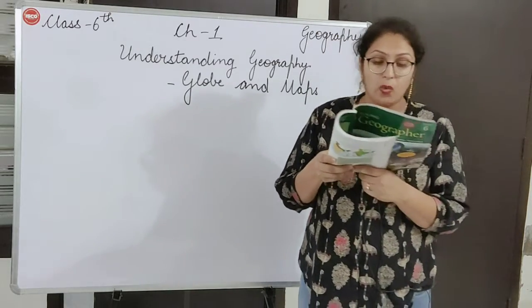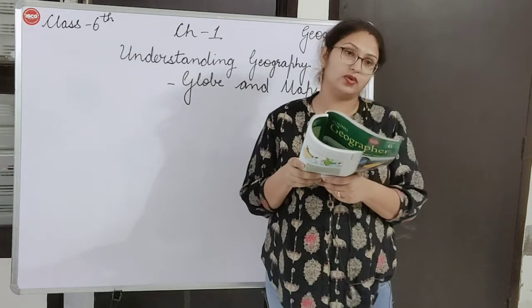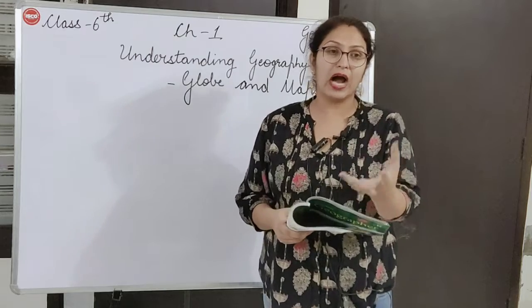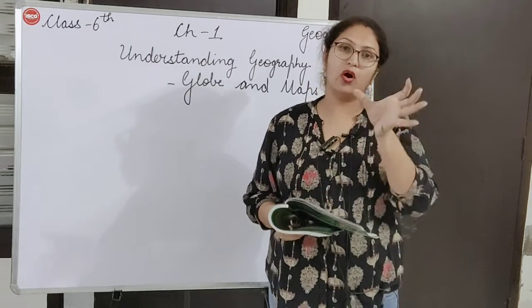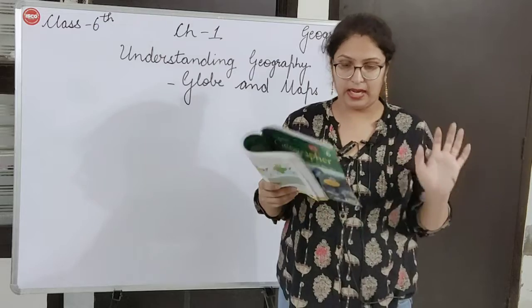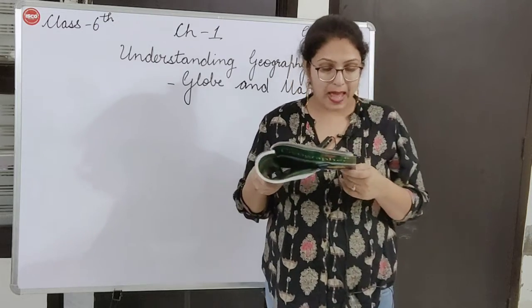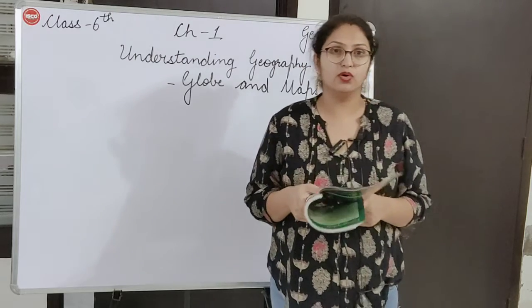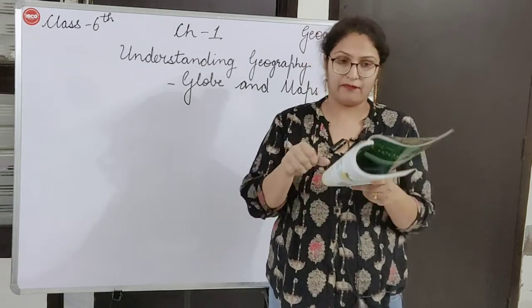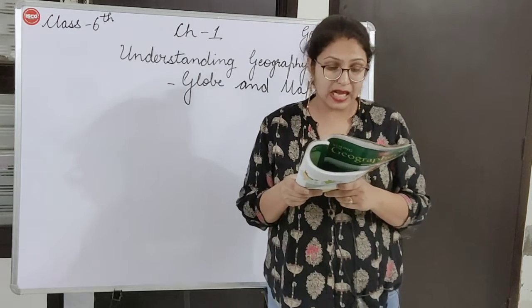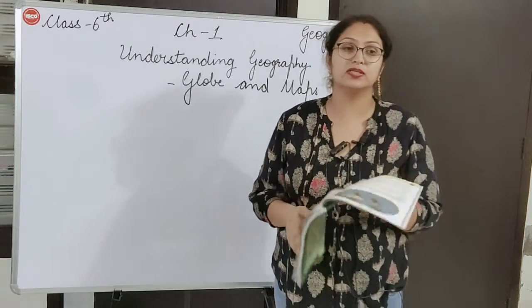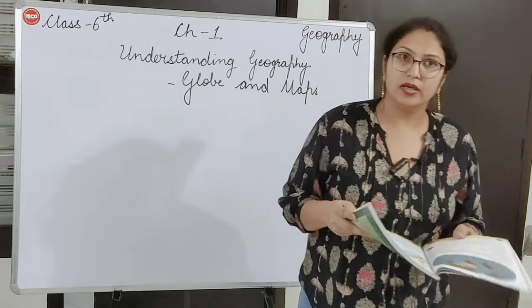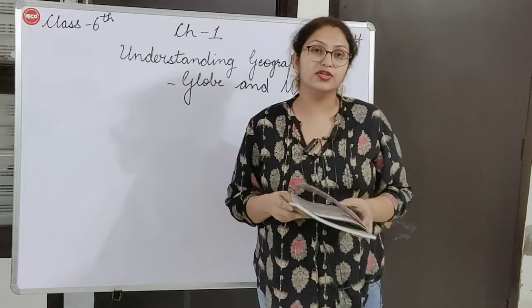And on a globe, one can view only half of the earth at one time. The part which is in front of our eyes, only that part is visible to us at one time on the globe. Maps can be easily folded, rolled and taken anywhere. As I told you, we can just fold a map and have it along with us, whereas globes are difficult to carry around because they are large and heavy.